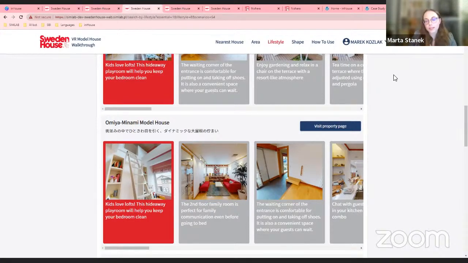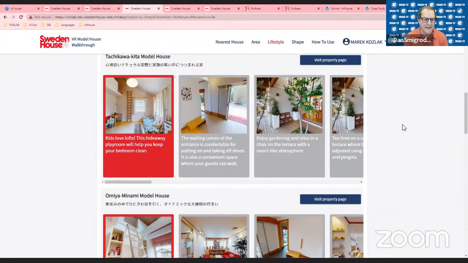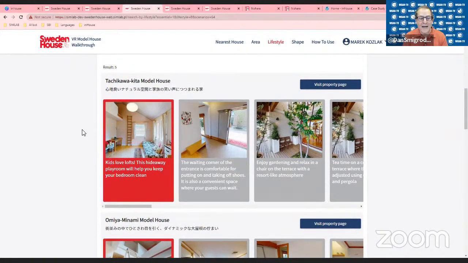So there is a possibility to also use this as a tag, let's say. If you just slide up a little bit, yeah, right there. So let's just take that first one on the left. The client was smart enough to say, if someone goes through this path that ends up on kids' lofts, then the picture they're going to show is a loft.